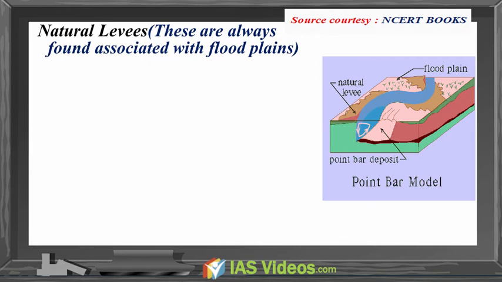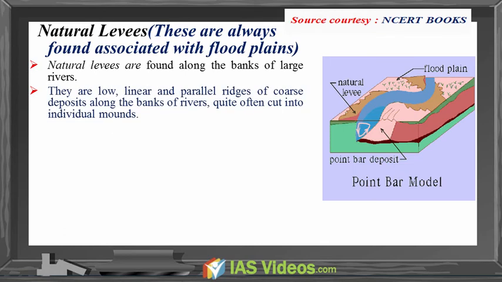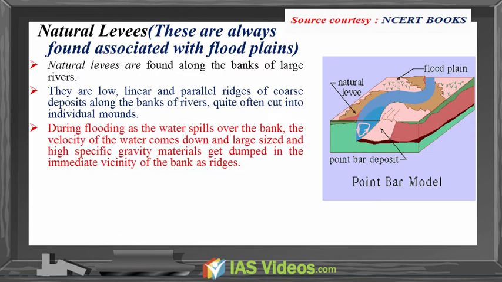Natural levees. These are always features associated with floodplains. Natural levees are found along the banks of large rivers. They are low, linear and parallel ridges of coarse deposits along the banks of rivers, quite often cut into individual mounds. During flooding, as the water spills over the bank, the velocity of the water comes down, and large-sized and high specific gravity materials get dumped into the immediate vicinity of the banks as ridges.